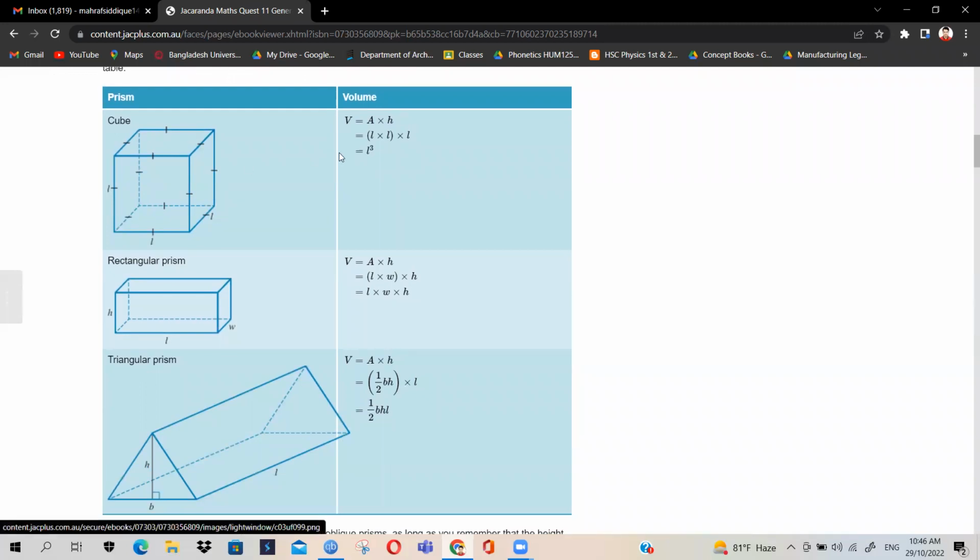Now, see a cube. What do you understand by the cube? The cube is that three-dimensional object of which every side is equal. Here are four sides, right?